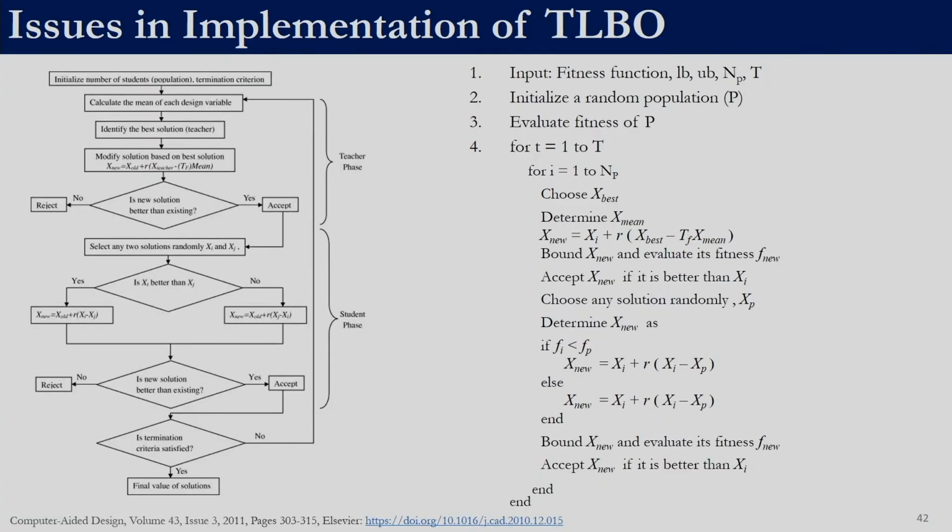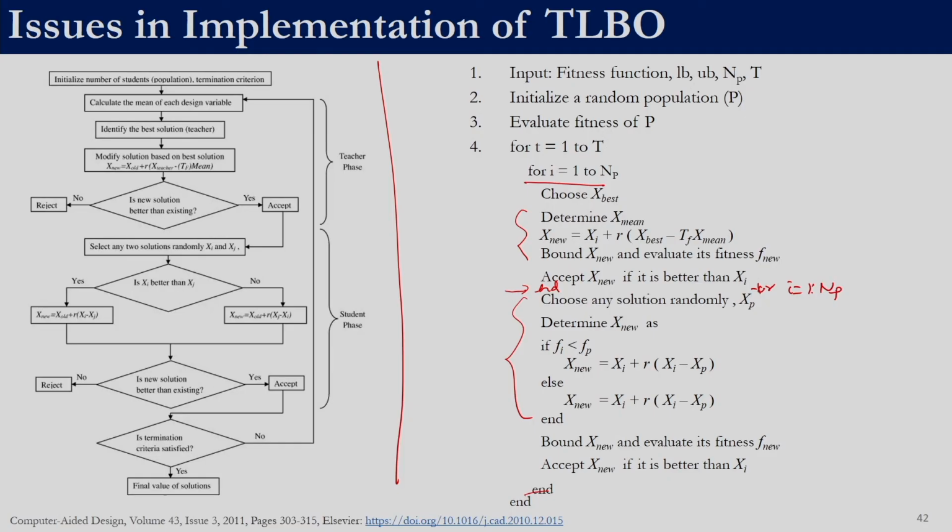So, this is exactly the same thing we have discussed previously. This is the flow chart and this is the pseudo code which we have discussed, right. So, here if we see, we start the population loop over here, right, and here we complete the teacher phase, right, and we implement the learner phase over here. So, the second member can undergo teacher phase only when the first member has completed the teacher phase as well as the learner phase, but it is not difficult to implement the other version, right. All we need to do is over here write an end, right, and then begin another loop for i equal to 1 to NP.